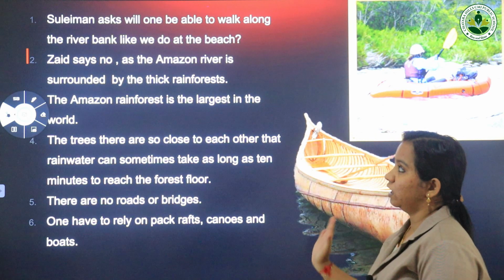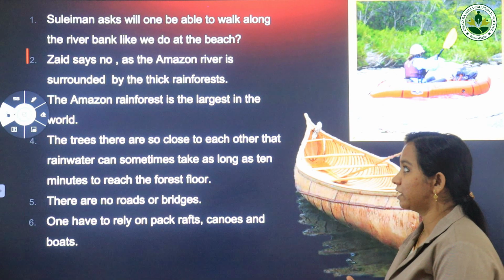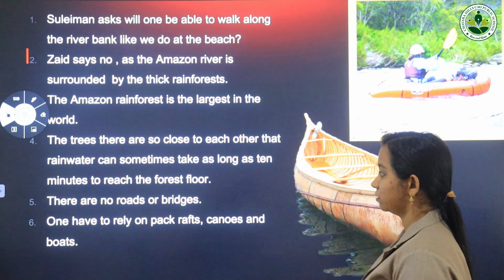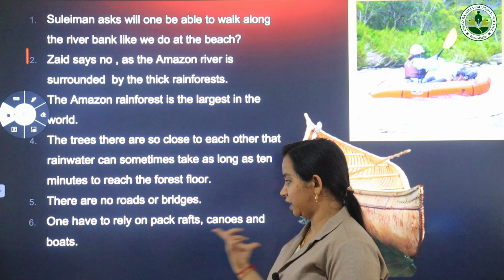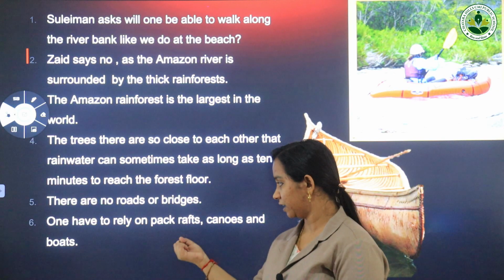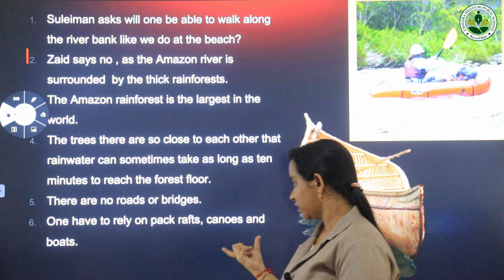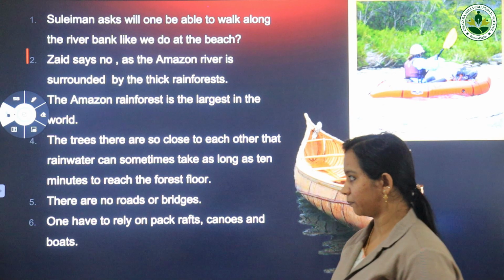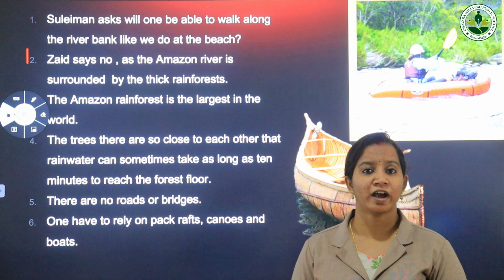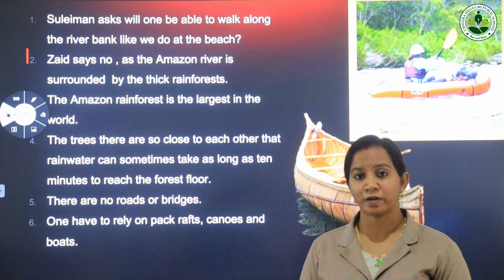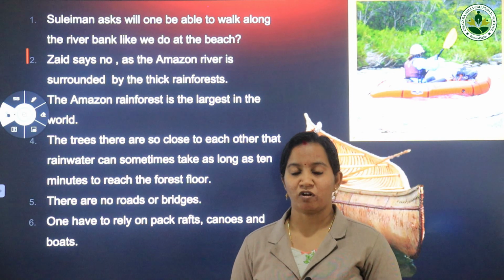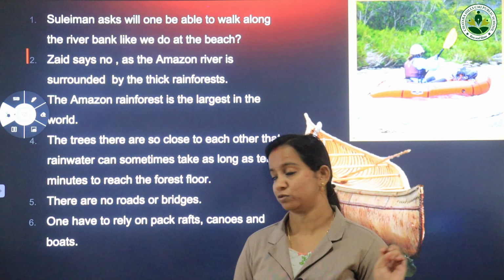So as the Amazon river is surrounded by thick rainforest, we cannot walk, but rather we can use three modes of traveling. Either we have to rely on packrafts, canoes or boats. Okay, there are no roads, no bridges. So now we got to know the reason why Amazon river has no bridges, because Amazon river is surrounded by Amazon rainforest and one cannot walk through that.